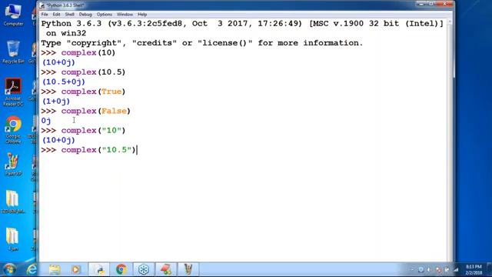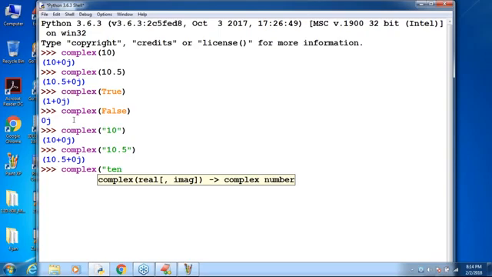What is the answer? 10.5 plus 0j. Next, I'm taking complex of "10". Are you getting complex of "10"? What is the answer we are going to get?